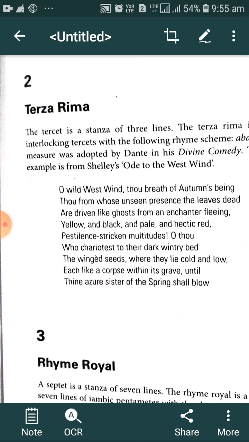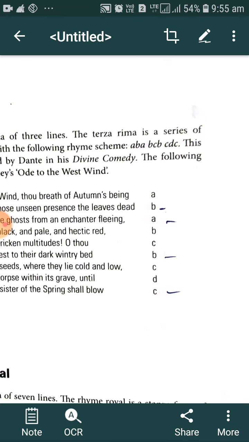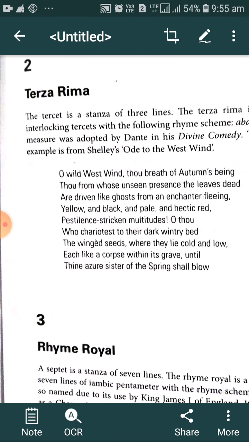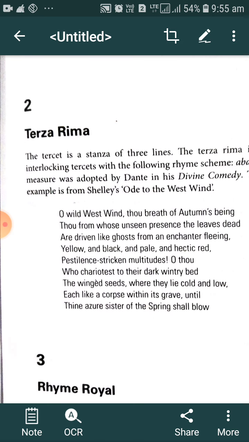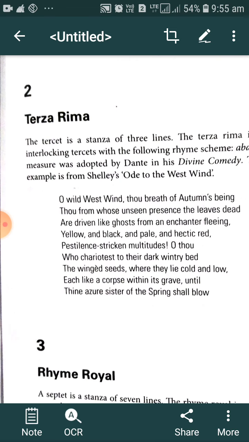This measure was adopted by Dante in his Divine Comedy. The following example is from Shelley's Ode to the West Wind. So we must keep in mind that the terza rima is a series of interlocking tercets.